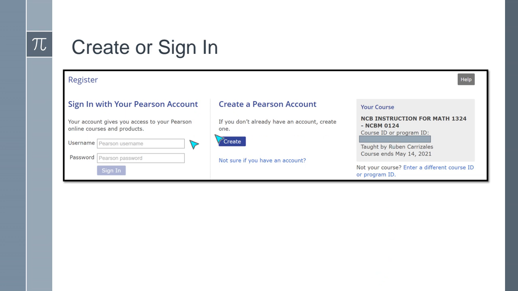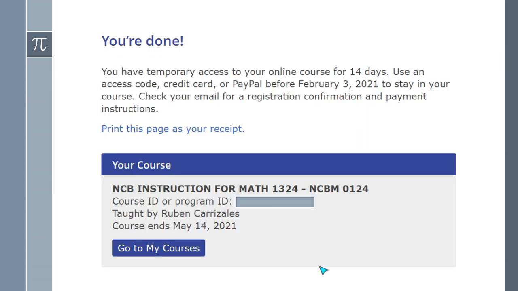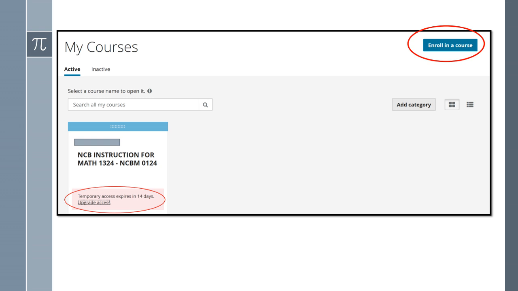Okay, so you would click sign in, and then this one, you don't need this one here because you already have first day access. And again, your course is going to have a course ID that you need to get from your instructor. But some of you might actually just have to click on Blackboard, and it'll take you through the registration process as well. Once you're inside, then you're going to go ahead and enroll in the course.